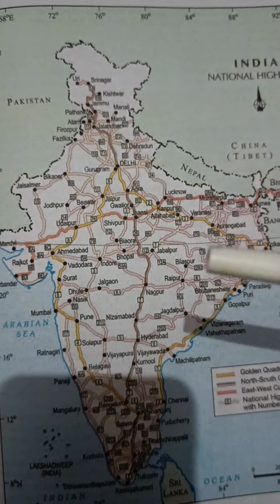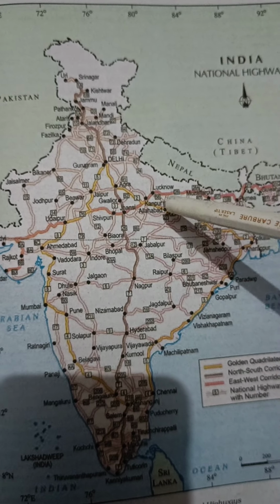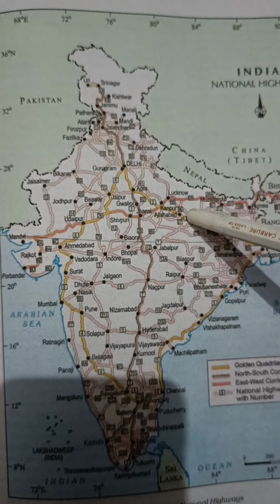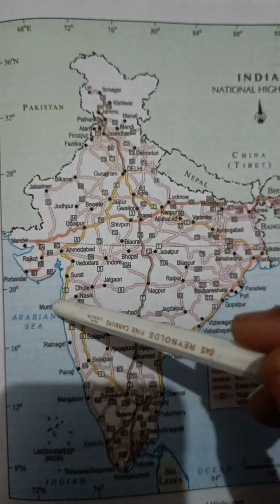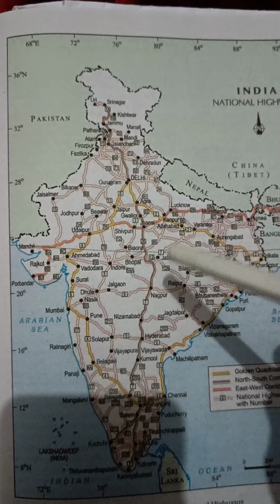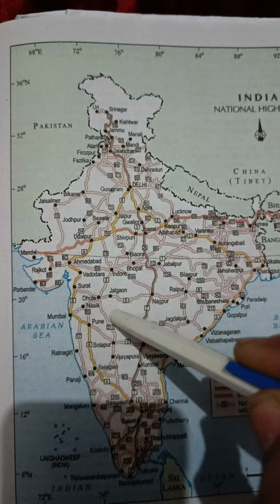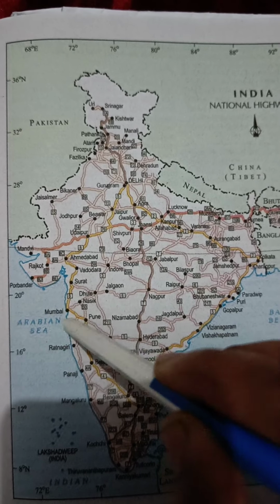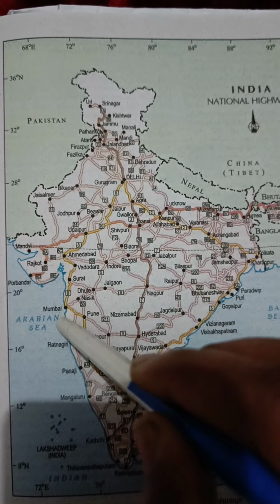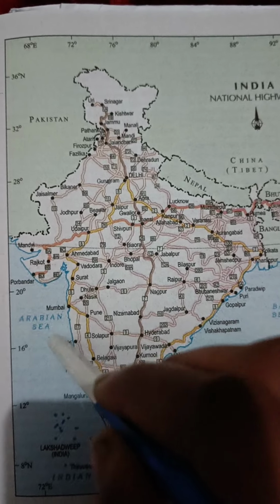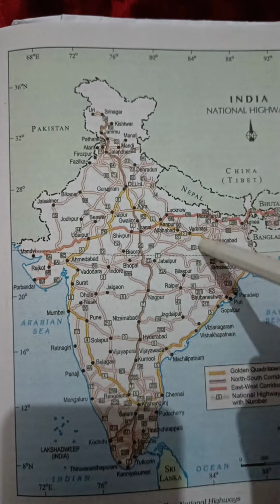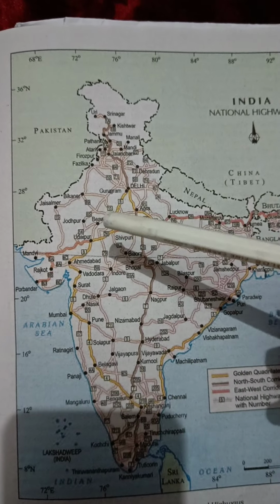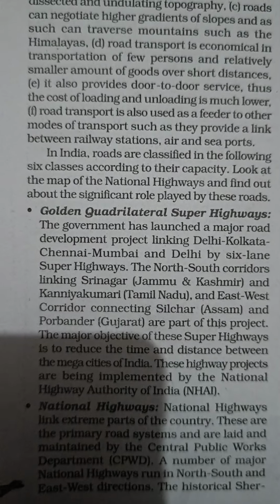So roadways is important. For example, if you are living in Allahabad and you want to transport your goods from the Mumbai area to Iraq, you will use roadways to move and come to the Mumbai area, and through the port area, through the ship, you will transport your goods. So roadways is the connection between the seaport or your airport. Understood?